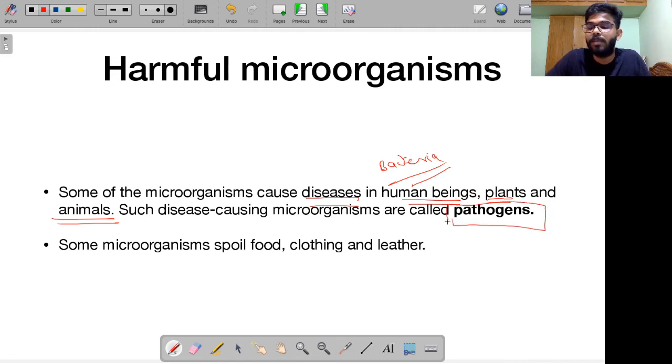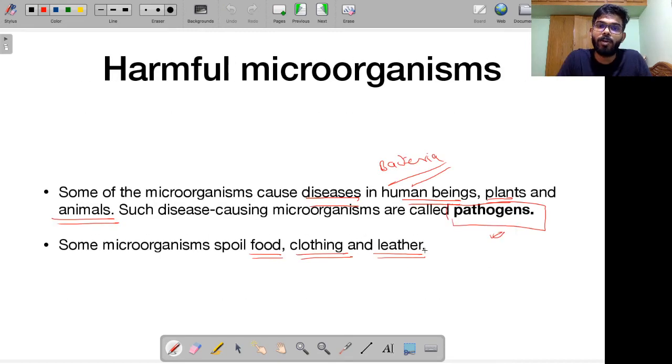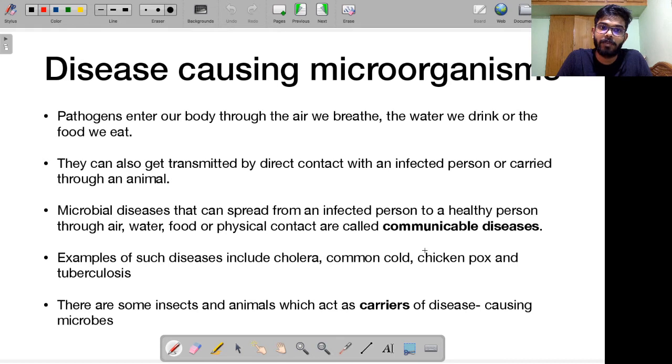See, in the UPSC prelims or mains examination, they will not describe what exactly a pathogen is to you. They will directly give this word, right? So you cannot expect a definition, and you need to be okay with the technical jargon that I am using. Alright. Some microorganisms can spoil food, they can spoil clothing, some of them can even spoil leather, if you have seen. So let's now specifically talk about disease-causing microorganisms.